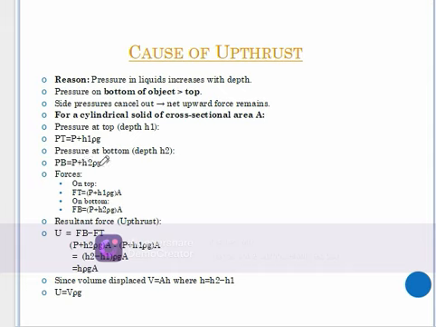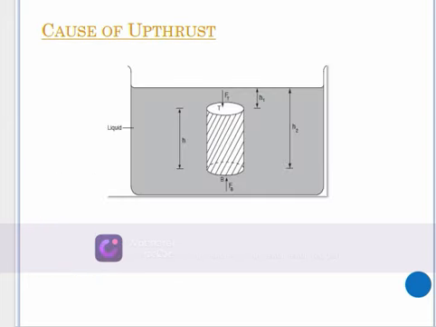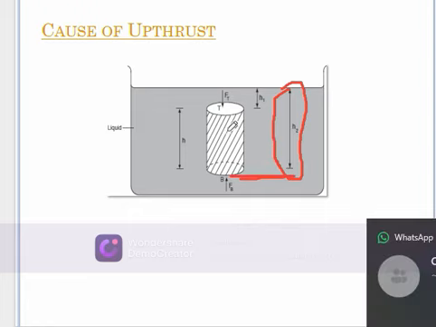The same will apply for the pressure at the bottom. It will again be the atmospheric pressure plus the pressure due to the liquid at the bottom, where we multiply the height of the liquid at the bottom times the density of that liquid times gravitational pull. So this is now the height of the liquid at the bottom part of the liquid. Let's now continue.